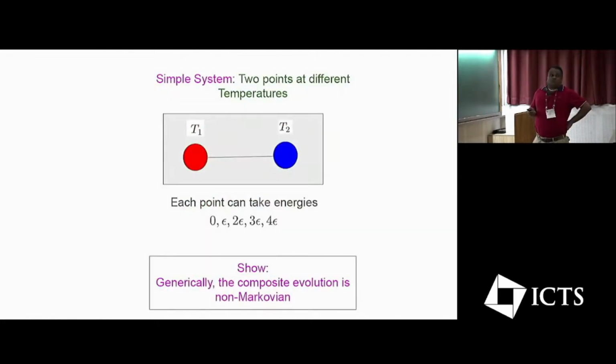Now I take the simplest possible case I can find. I'm having these 2 points. There can be an exchange of energies between these 2 points. I'm saying each of these 2 points can have these energies, and I'm considering this whole thing as the system. So this is my sample, which I'm going to try to understand. And I'm going to show that this composite evolution is non-Markovian.